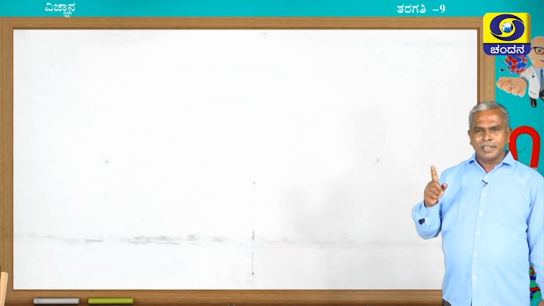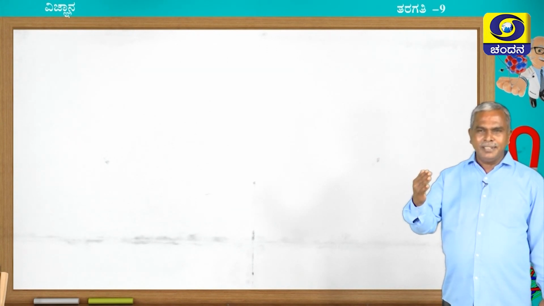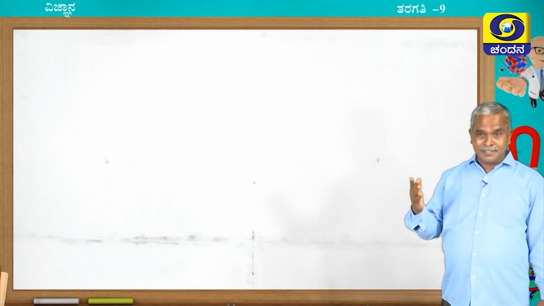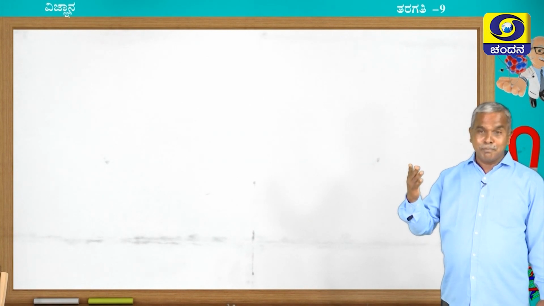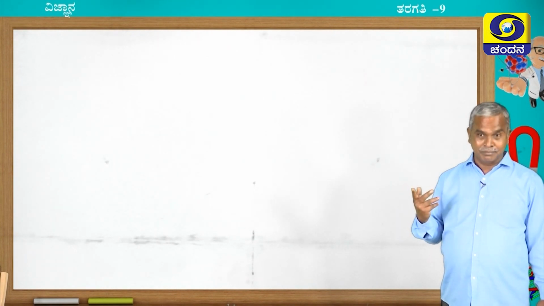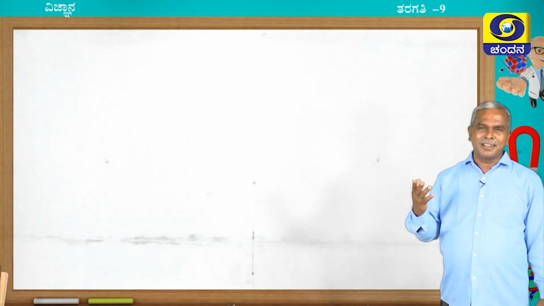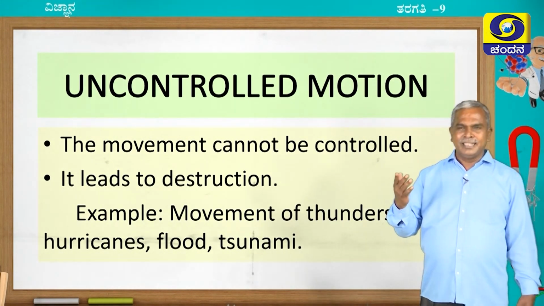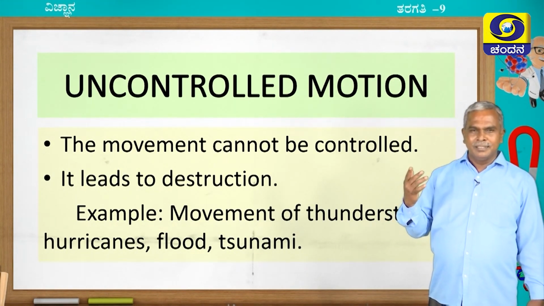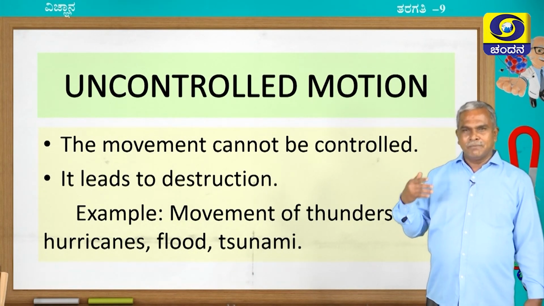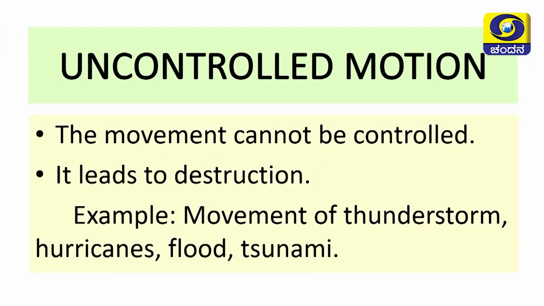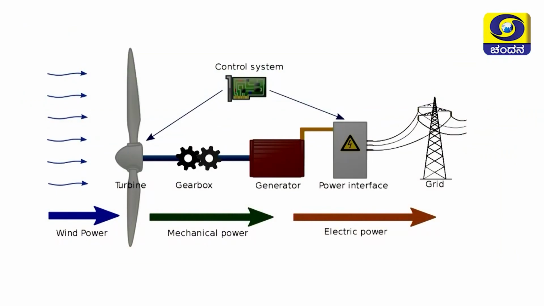The tsunami or a thunderstorm is mainly caused due to the uneven movement or uncontrolled movement of the wind. It causes irreparable damage to the biosphere, as you know already. So, such type of motions are called uncontrolled motions. Not only the movement of the wind, even sometimes a flooded river causes maximum damage; that is also called uncontrolled motion.